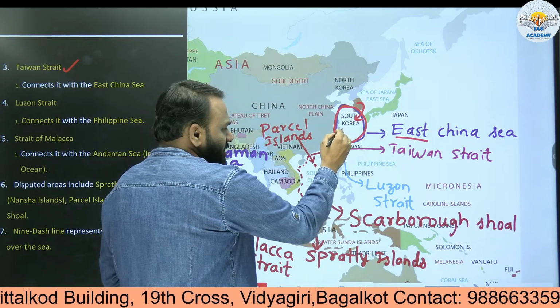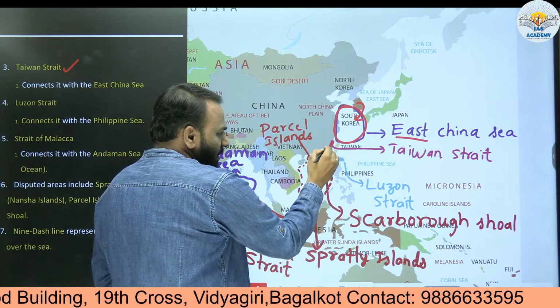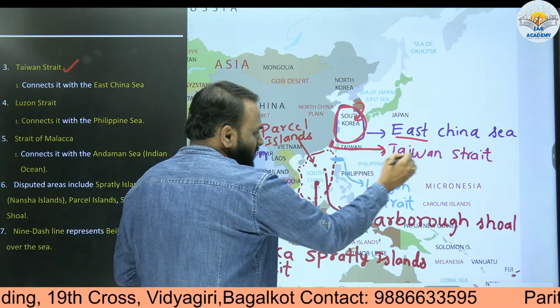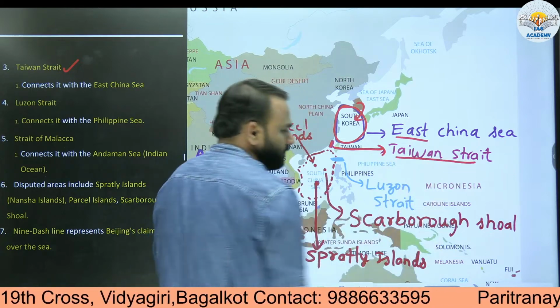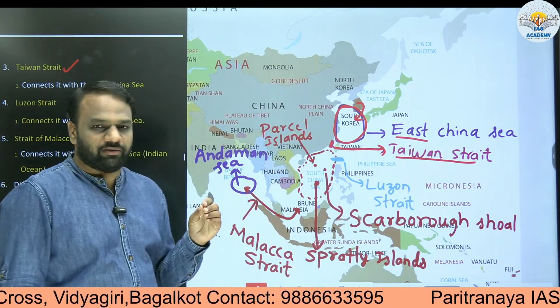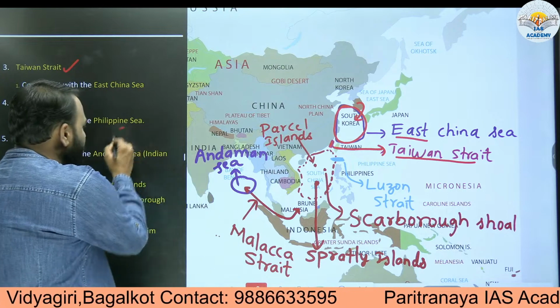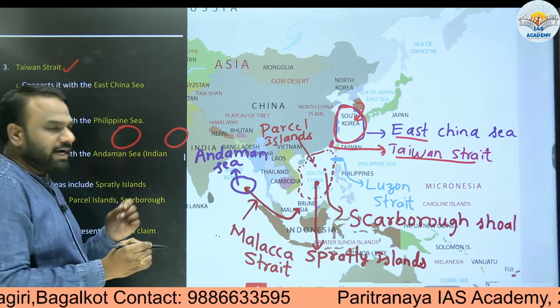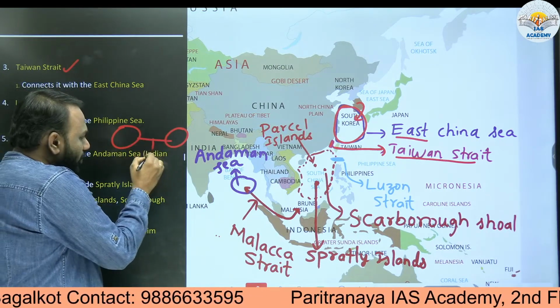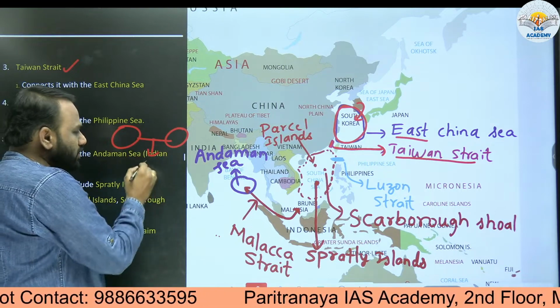East China Sea and South China Sea are connected by a strait, and this strait is called Taiwan Strait. Very important. Already we have learnt about strait. What is a strait? When two larger water bodies are connected by a small narrow channel of water, this channel of water is called a strait.